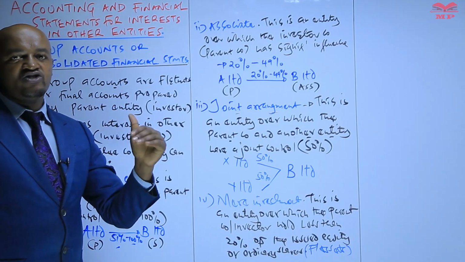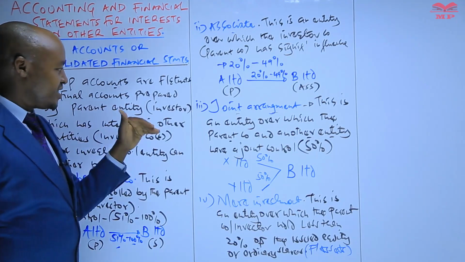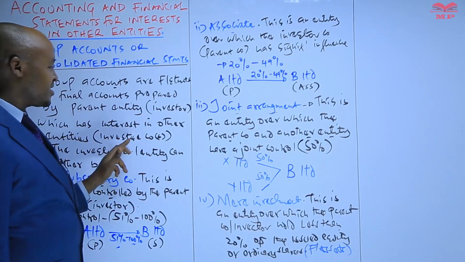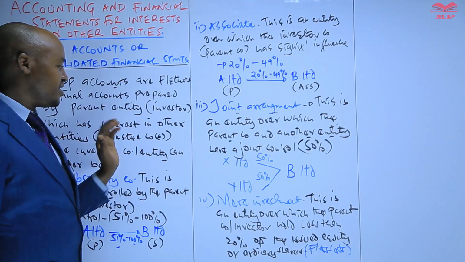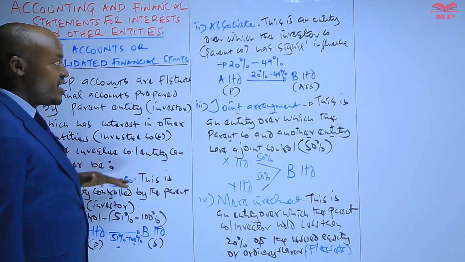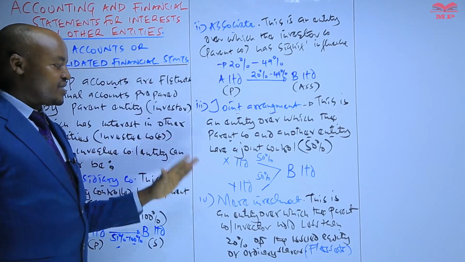which has some interest in other what? Entities. In this case, the other entities in which the parent company has invested are referred to as the investee companies. Now, these investee companies can either be a subsidiary, an associate, a joint arrangement, or basically what?